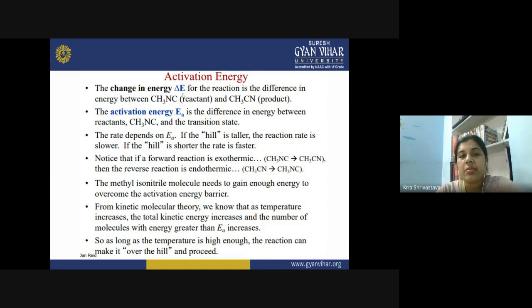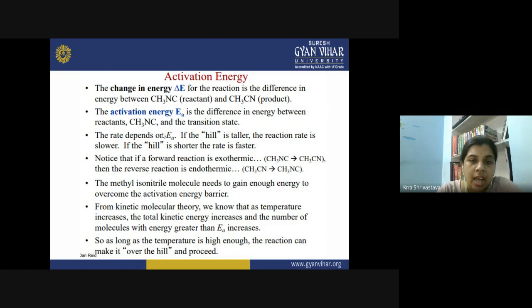So, for the activation energy, you can see the change in the energy, delta E, for the reaction, and that is the difference in the energy between the reactant CH3NC and the CH3CN product. So this is the reaction energy, the enthalpy of the reaction, and it is entirely different from the activation energy. So what is the activation energy? It is the difference in the energy between the reactant, that is CH3NC, and the transition state or the activated complex. So the rate depends upon the EA. EA is the activation energy.